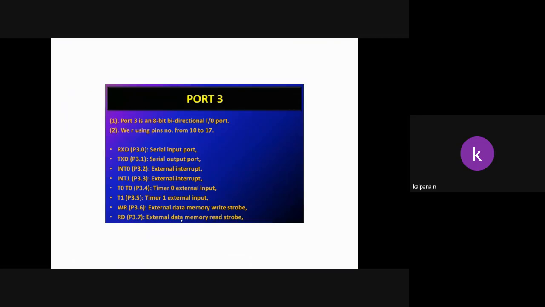Port 2 is also an 8-bit bidirectional I/O port with the same function. Port 3 is used for multi-purpose. First, these are used as 8 bidirectional I/O ports. If all these bits are 0, they are used as output lines, and if all go to 1, they are input lines. RxD and TxD, as I already said, are for serial communication.